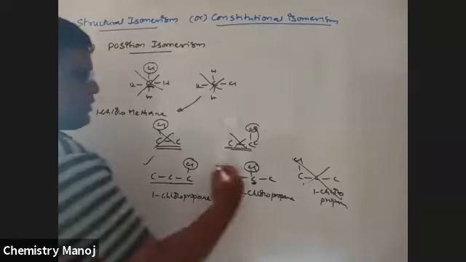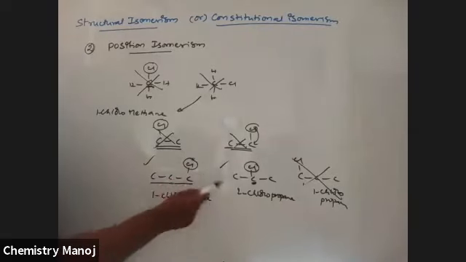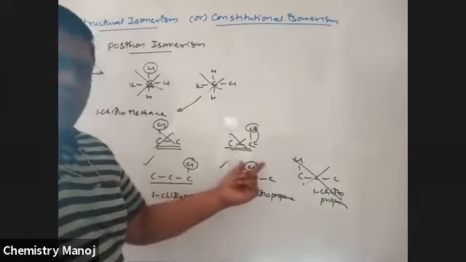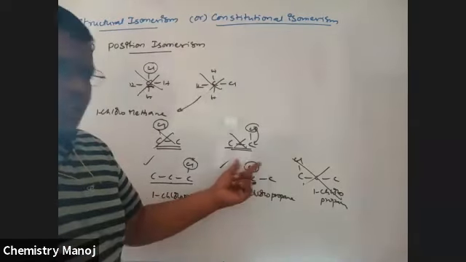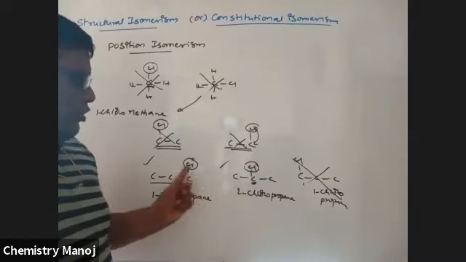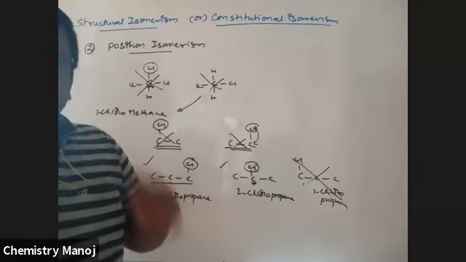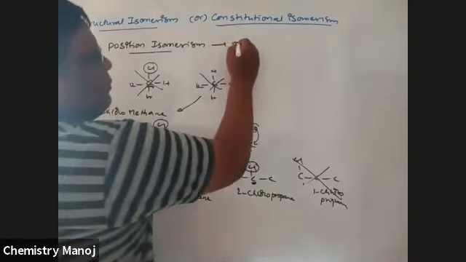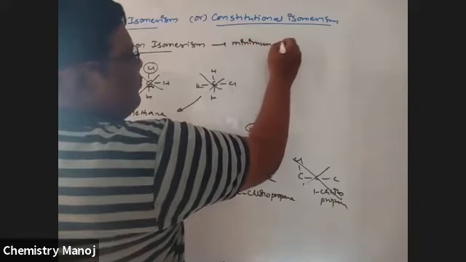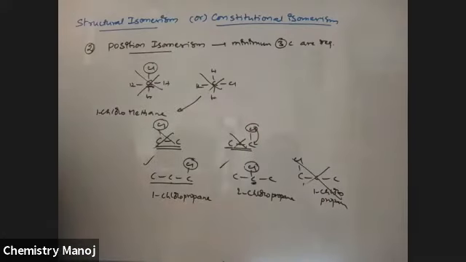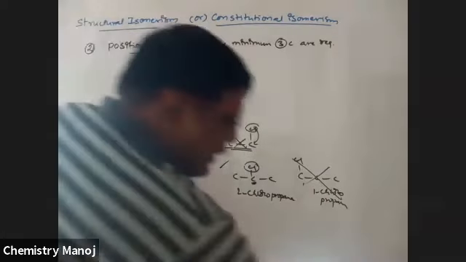So only how many are possible? This one and this one. So here, is the chlorine position changed or not? Yes, changed. In this compound it is at one position, in this compound at second position. That means the longest chain is same, the functional group or substituent is same, but the position of the functional group or substituent is different. How many minimum carbons are required? Minimum three carbons are required. Okay, so like this, positions are different.